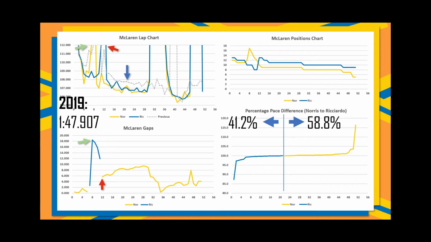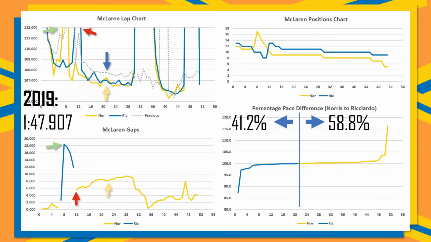Undercut was the wrong term, as Ricciardo was originally behind, but he did end up losing 5 seconds to Lando Norris, who pitted earlier. Then post pit stop they were fairly even, but Lando Norris was just a little bit faster overall, raising the gap post pit stop from 6 seconds all the way to almost 10. Then we have the safety car period where they bunch up once again, and post-safety car periods they are equally as even. Again, Lando Norris might just be a little bit quicker, but equally a little bit more inconsistent in